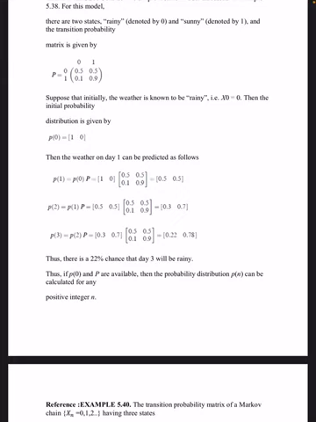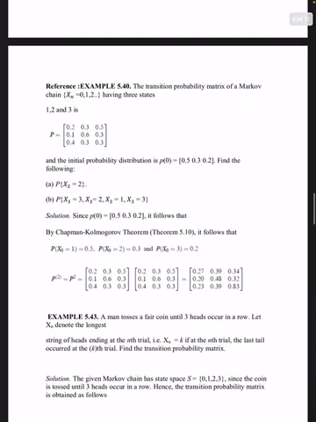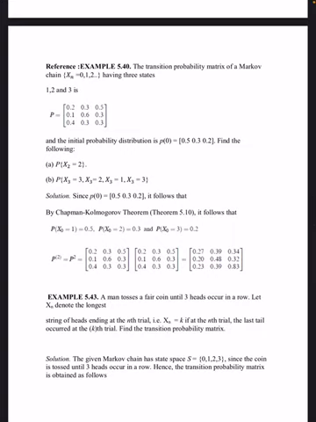Thus, if P0 and P are available, then the probability distribution Pn can be calculated for any positive integer n. Next example, the TPM of Markov chain Xn, n equal to 0, 1, 2, etc., having 3 states. So we are getting P equal to [0.2, 0.3, 0.5; 0.1, 0.6, 0.3; 0.4, 0.3, 0.3]. First we have to find P of X2 equal to 2, and P of X3 equal to 3, X2 equal to 2, X1 equal to 1, X0 equal to 1. And it is given P0 equal to [0.5, 0.3, 0.2].